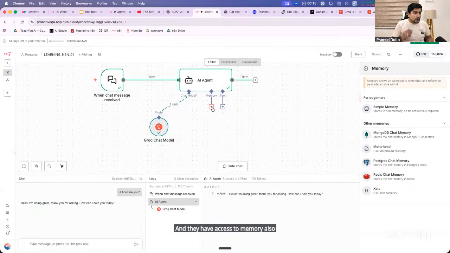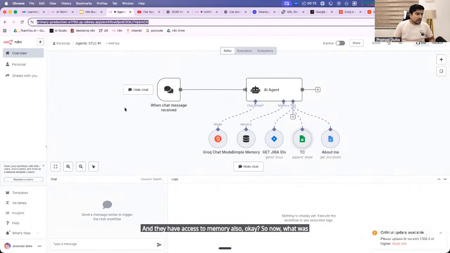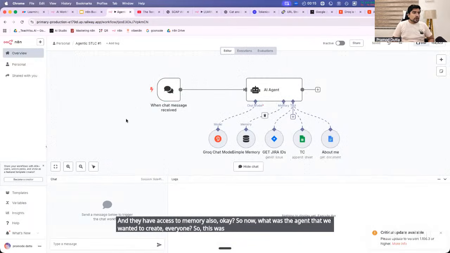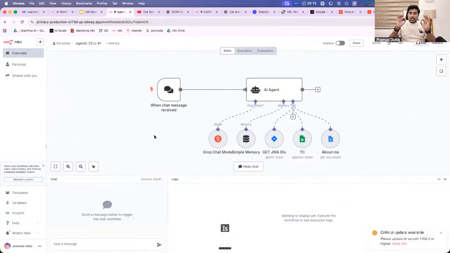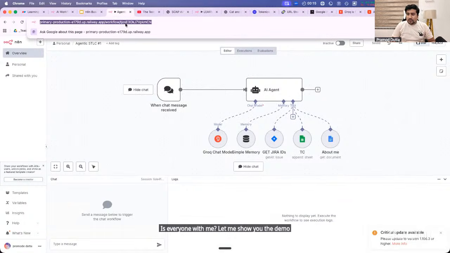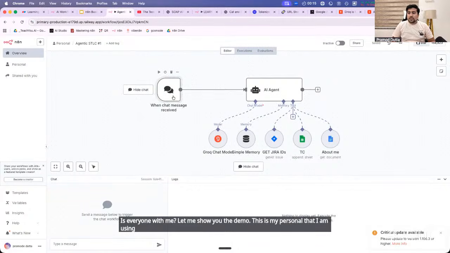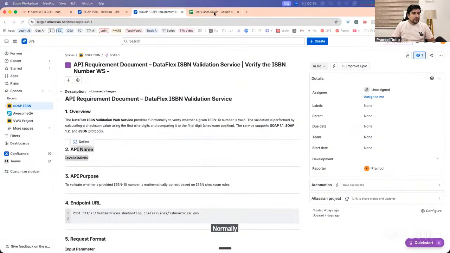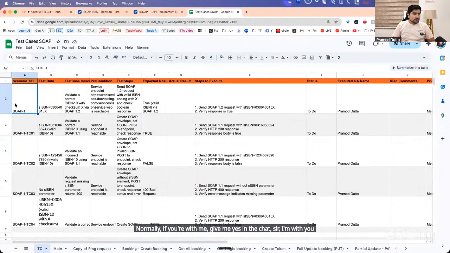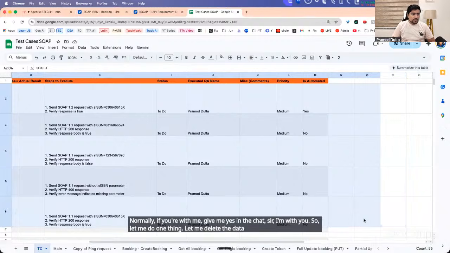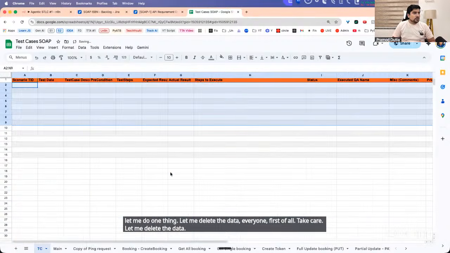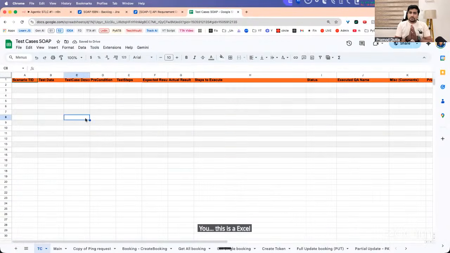Okay, so now what was the agent that we wanted to create, everyone? So this was the agent that we wanted to create. Now let me first show you what exactly this agent does. Is everyone with me? Let me show you the demo. This is my personal one that I am using. So what exactly can this do? How many of you are with me? Give me yes in the chat. Sir, I'm with you. So let me do one thing. Let me delete the data, everyone. First of all, let me delete the data. This is an Excel file that I have. Is everyone with me?